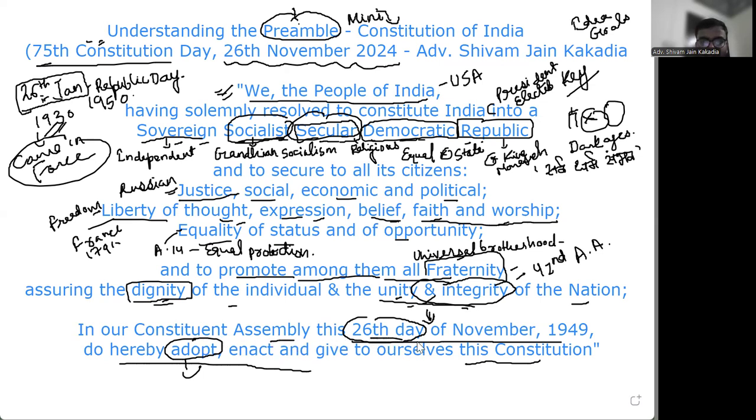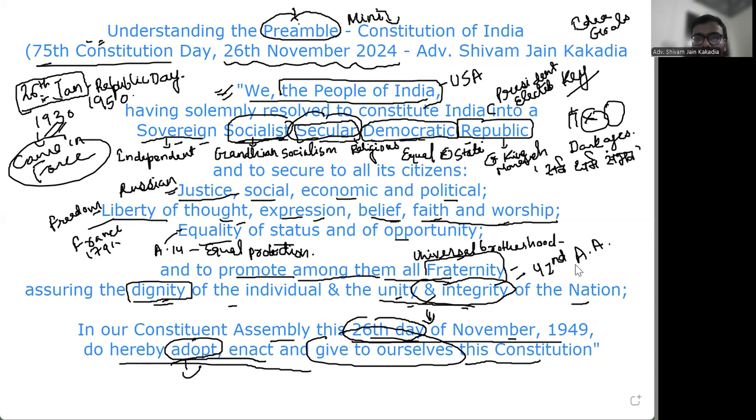This 26th day of November, I've already explained to you the significance of this date, do hereby adopt, enact, and give to ourselves. Give to ourselves means what? It's the people only, the people of India. We are the ones who have given to ourselves this Constitution. So this is the text, right?